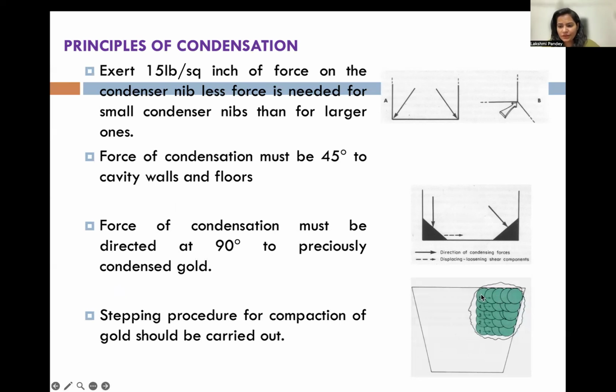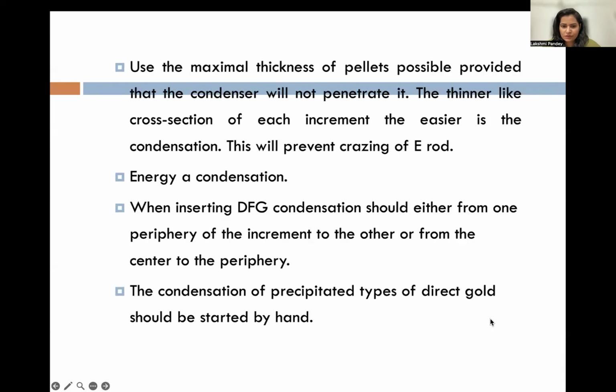Can you see here? This is how it should be. Then use the maximum thickness of pellets possible, provided that the condenser will not penetrate it. The thinner the cross section of each increment, the easier the condensation. This will prevent crazing of the gold.